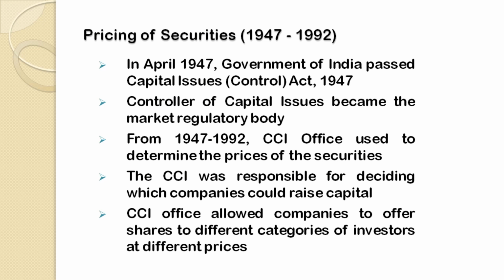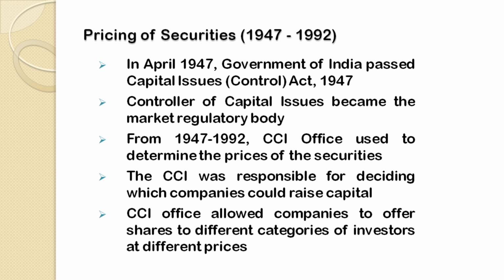That means prior to 1947, the pricing was basically done by the Brokers Association, or by the brokers, or by the company itself. But after independence, when the Capital Issues Control Act 1947 was passed and the CCI office became the market regulatory body, then from 1947 onwards, the CCI office used to determine the prices of the securities. It was the sole body. It used to supervise the functioning of all the companies, and this office used to determine the prices of the securities.